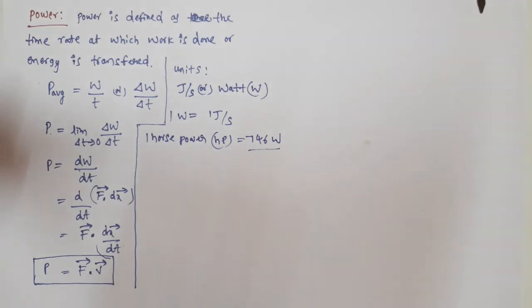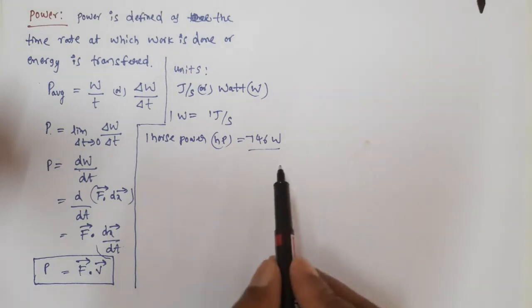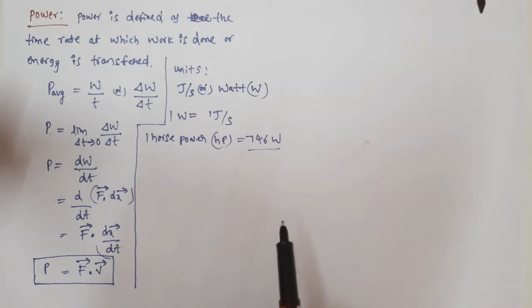Usually we use the term horsepower in measuring the power of electric motors. In agriculture we use electric motors, so we say 1 HP motor, 2 HP motor, 3 HP motor, and so on. 1 HP means 746 watts.